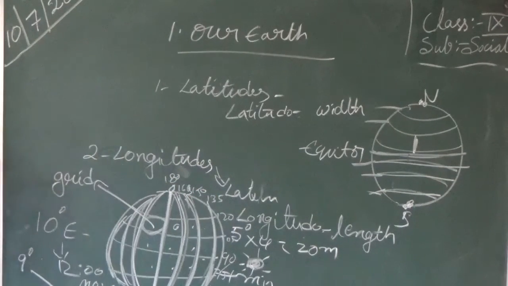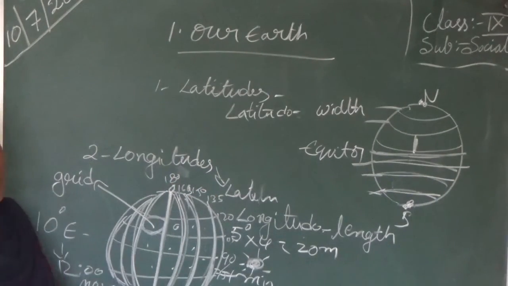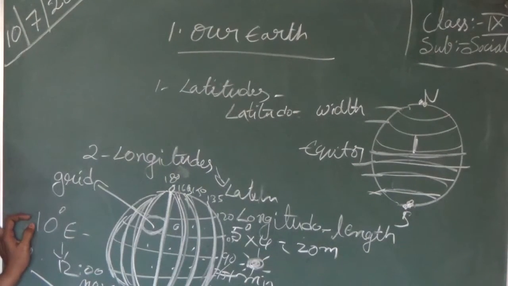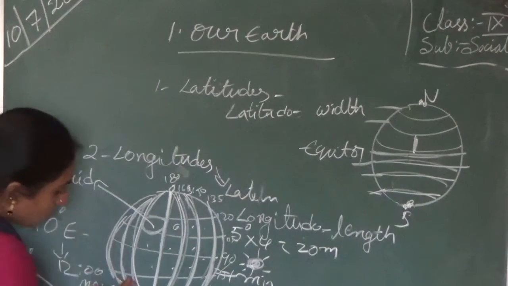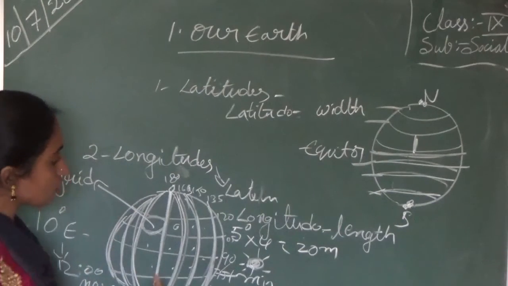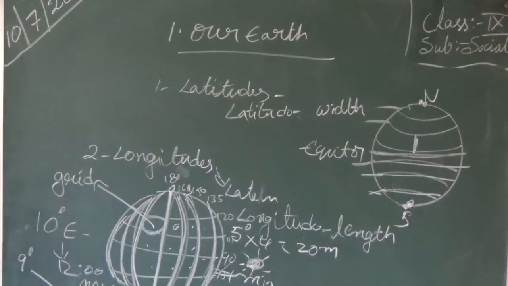Like this the longitudes are divided in degrees. Now we can say the time at what longitude by observing these lines.